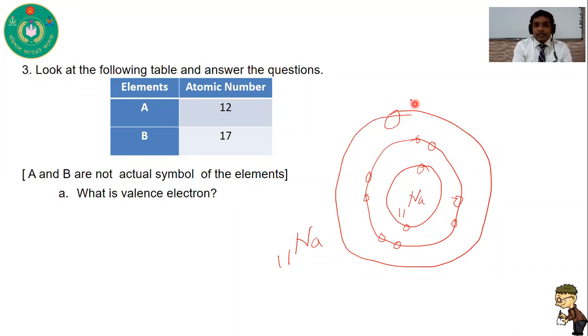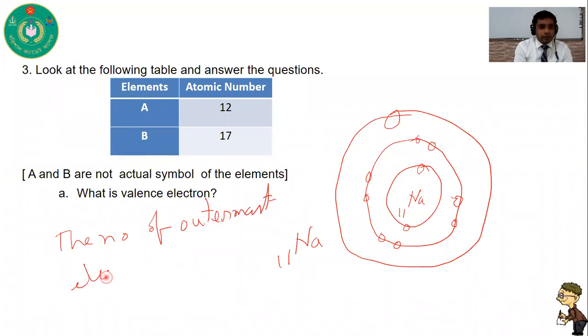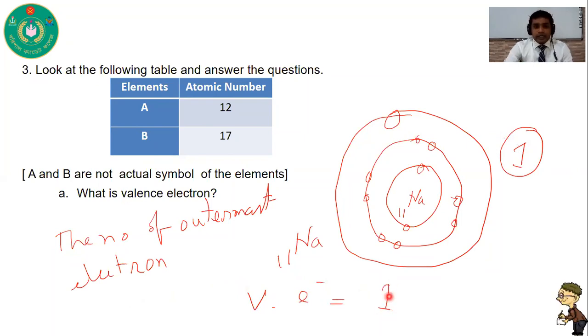What is valence electron? The number of outermost electrons is called valence electron. So in sodium there is only 1 electron in its outermost shell, so its valence electron equals 1. Valence electron means the total number of electrons in its outermost shell.